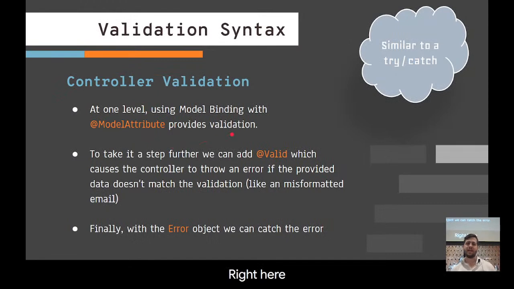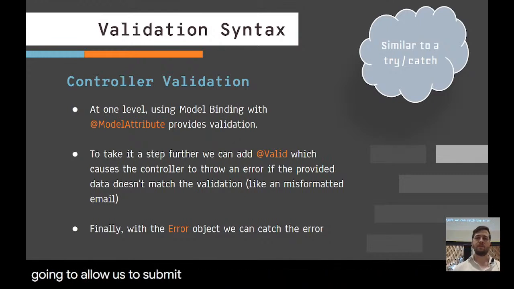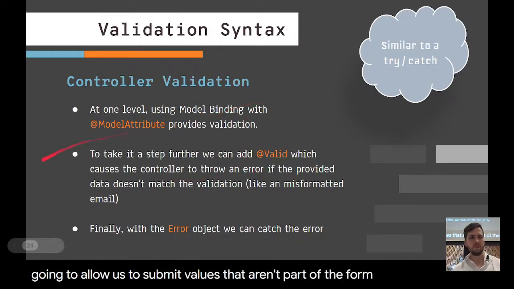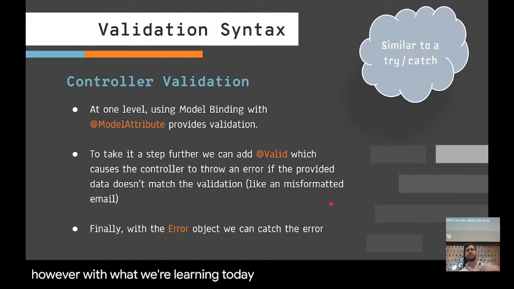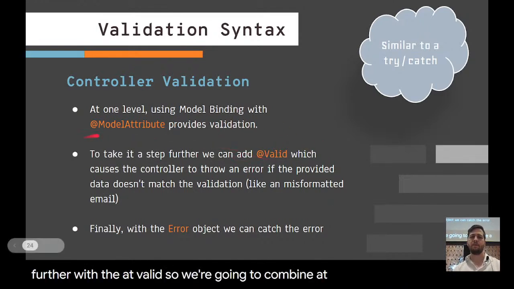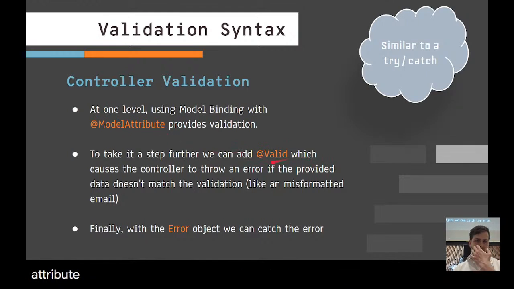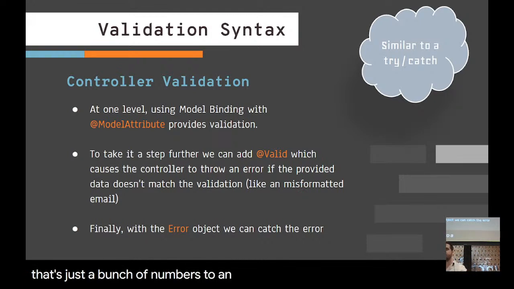To a certain degree, it provides validation because it's not going to allow us to submit values that aren't part of the form or the right type. However, with what we're learning today, we can take it a step further with @Valid. We're going to combine @Valid with @ModelAttribute. This will cause the controller to throw an error if it's provided data that doesn't match the validation. If we provide just a bunch of numbers to an email field, the controller will throw an error and crash the application. We probably don't want that.